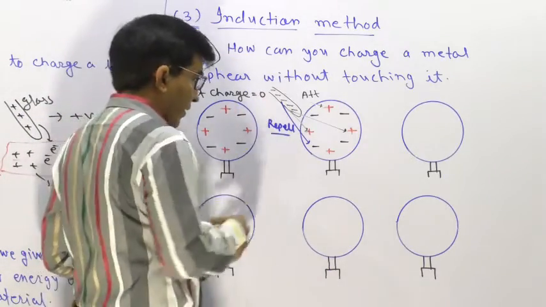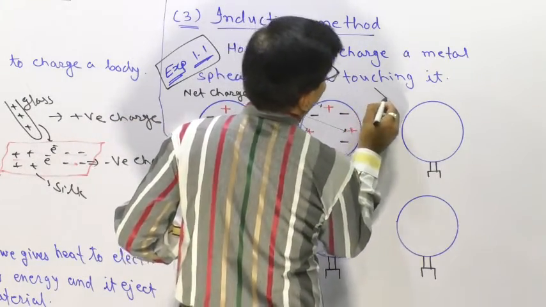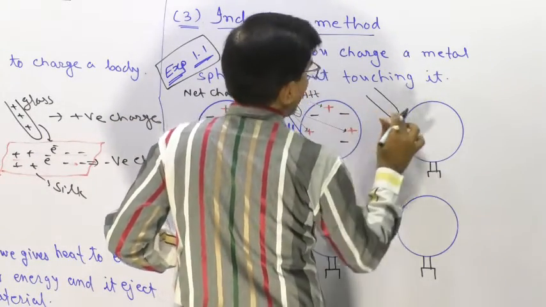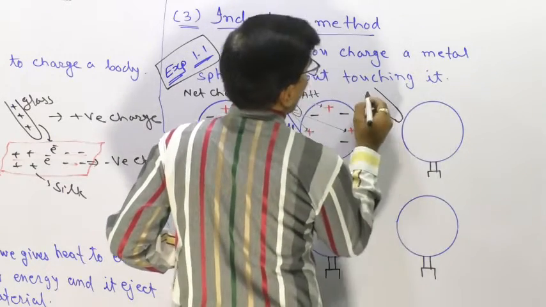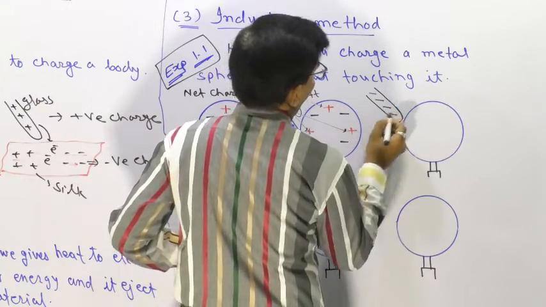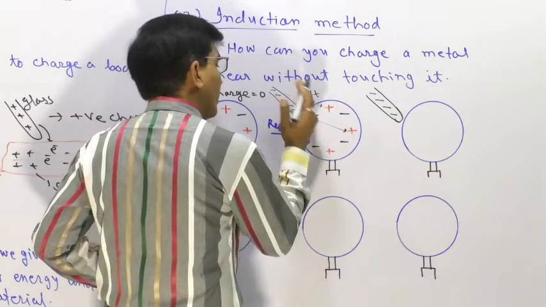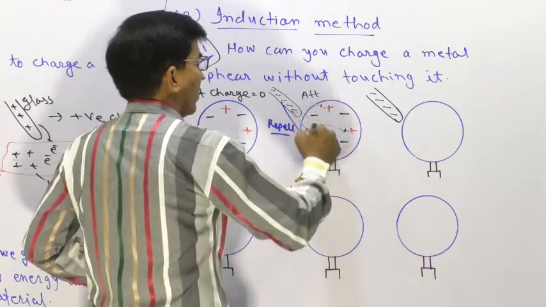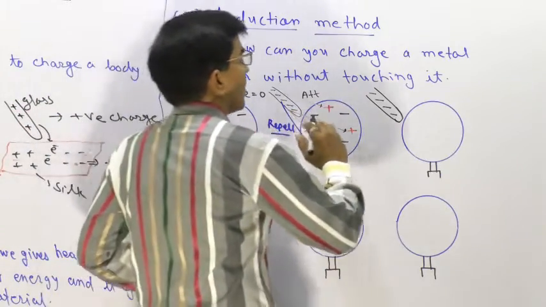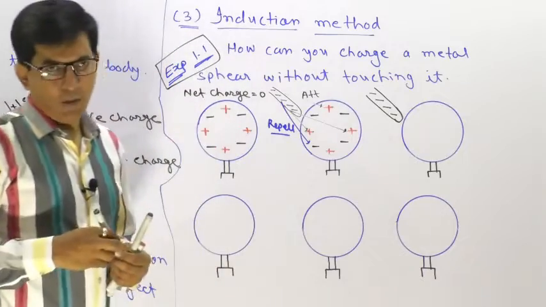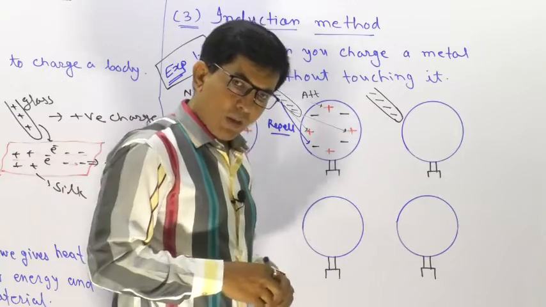Due to this effect, when it is brought too close, just like this, not touching, only bringing it close, the positive charge will be attracted toward this plastic rod and the negative charge is set away. We have already discussed this in the induction section.